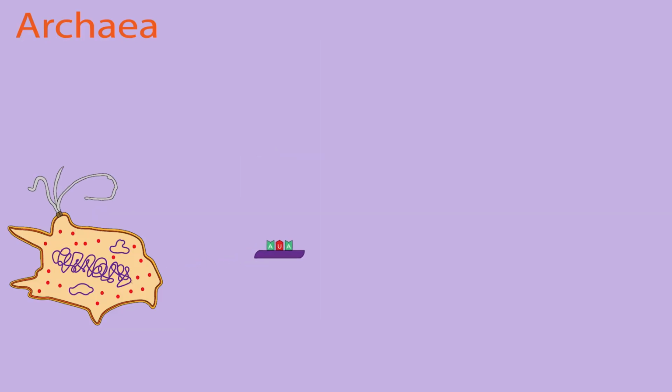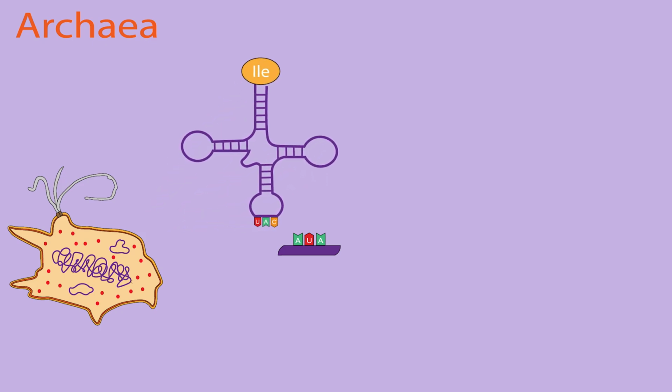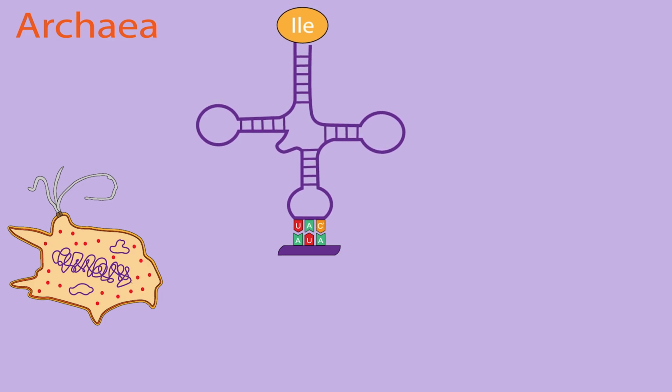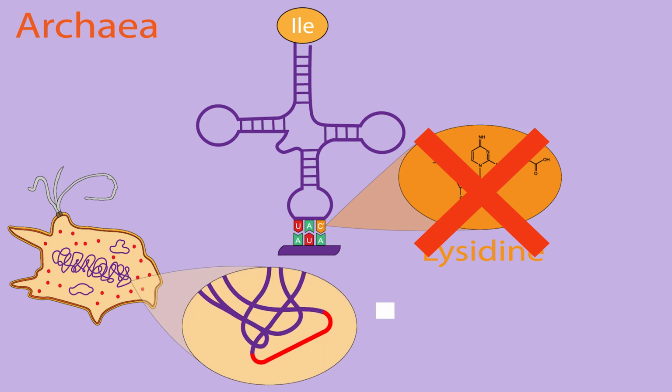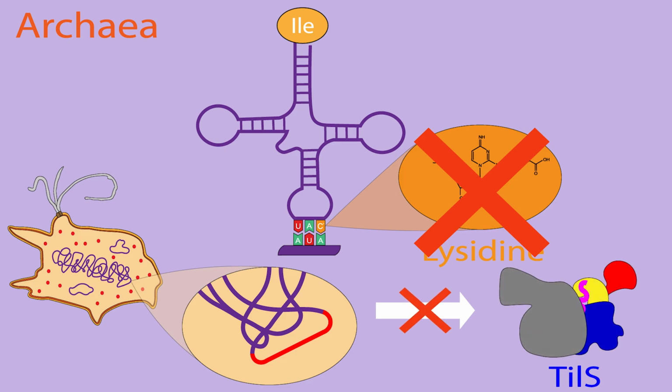Lastly, archaea have the AUA codon deciphered by isoleucine tRNA with a modified cytosine, abbreviated as C+, akin to lysidine in bacteria. However, no discovery of lysidine in archaea tRNA, and no homologs of tRNA isoleucine lysidine synthetase, abbreviated as TILS, in archaea genomes, raise curiosity about the distinct chemical structure and biogenesis of this archaea modified base.